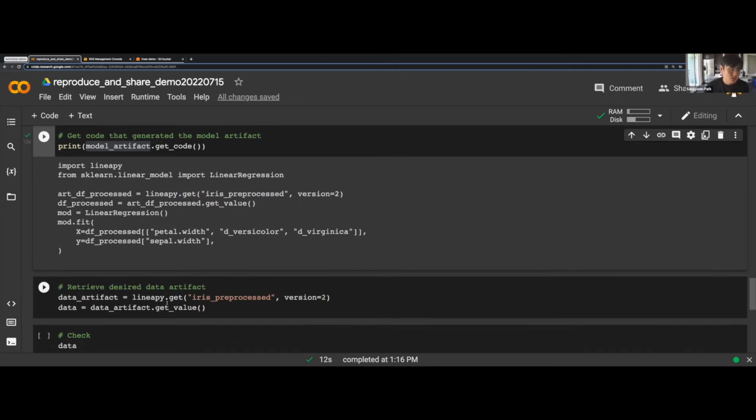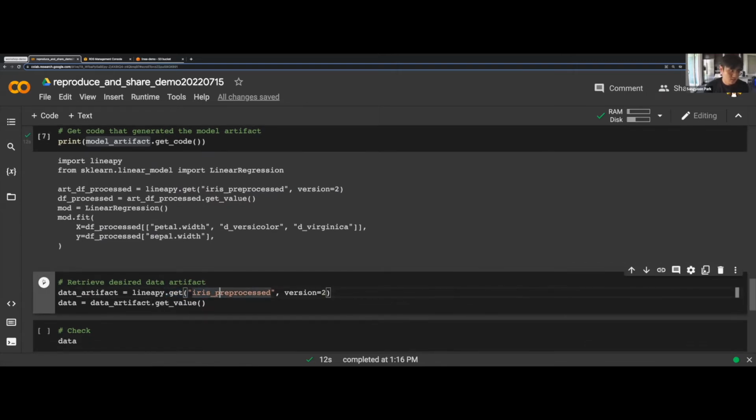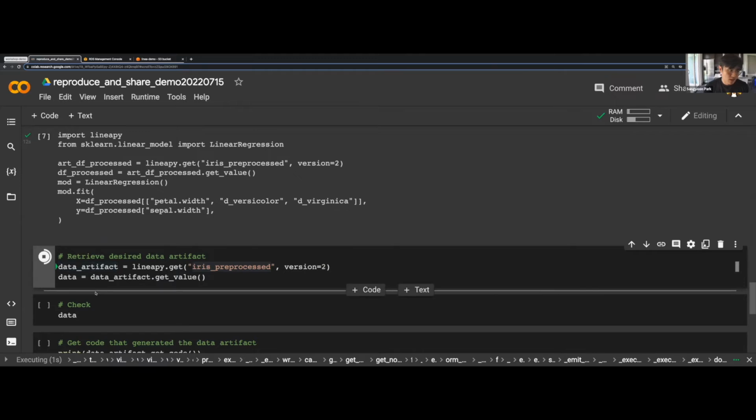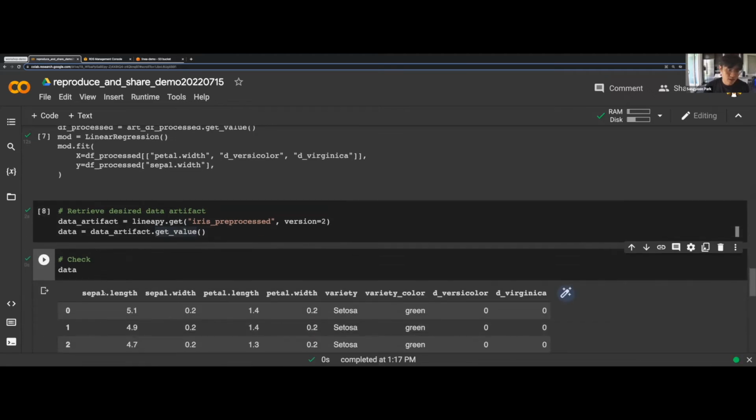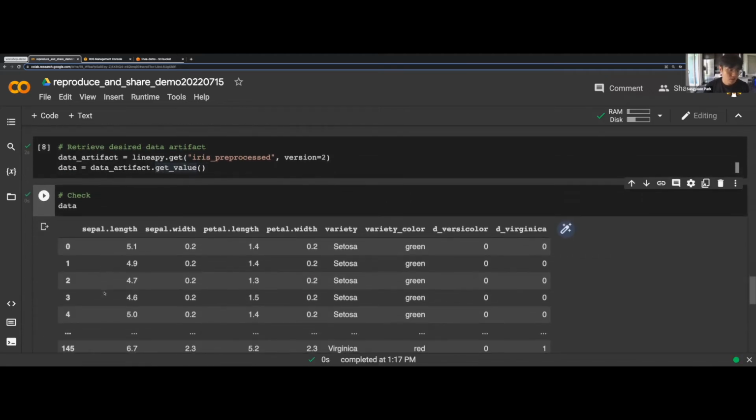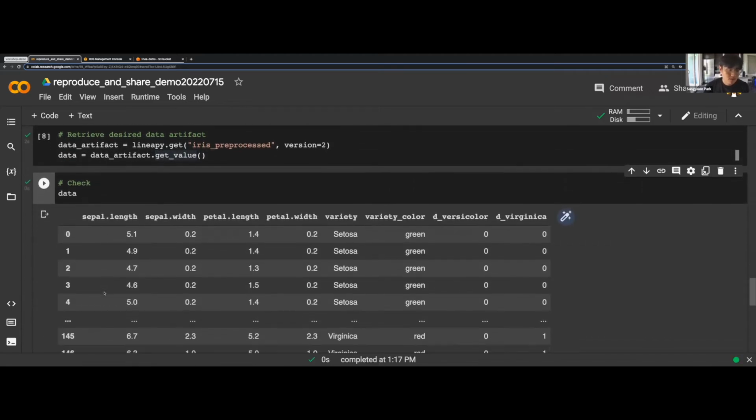So we can use the get API again to retrieve this artifact and get the value out of it. Because this is a data artifact, it will be a table. And we can try to see if this looks okay.